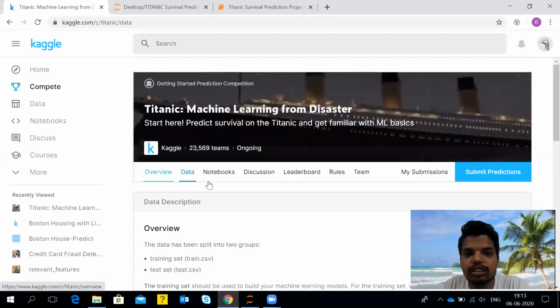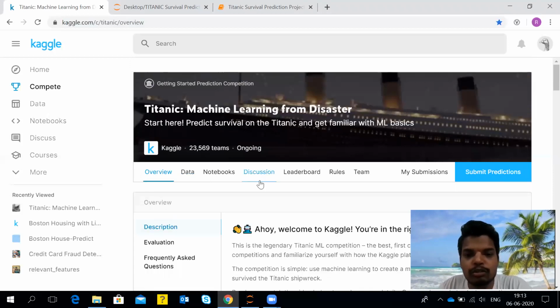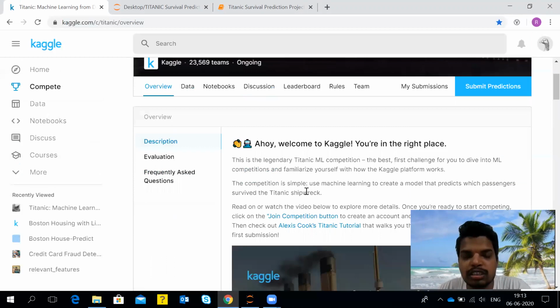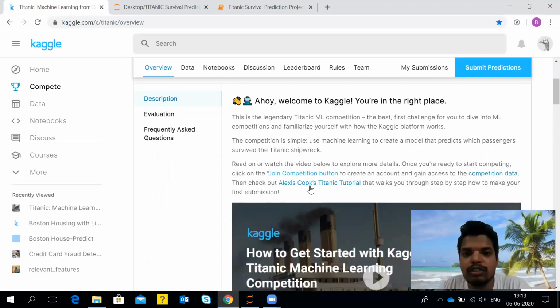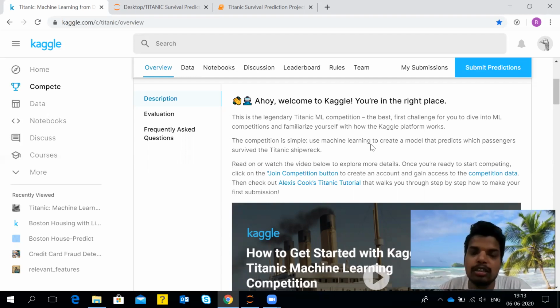So let me talk about what we are going to do. They have already given what this competition is all about. They have provided a data set. What we need to do is use a machine learning algorithm that we can choose on our own to build a model that will predict whether the passenger who onboarded or who was traveling on the Titanic ship survived or not. Okay, so it's kind of a classification problem. There are an ample number of classification algorithms available in machine learning. So based on that, we'll be choosing one algorithm and we'll build our model using that.